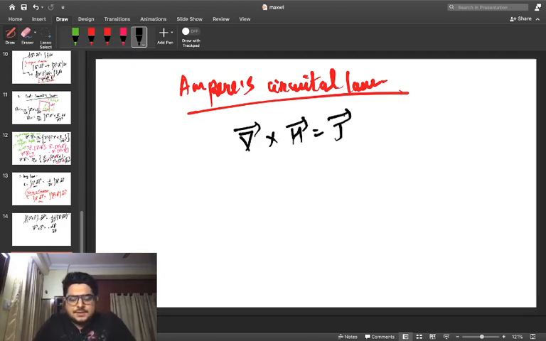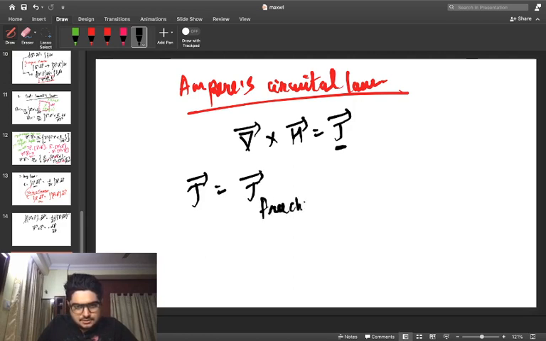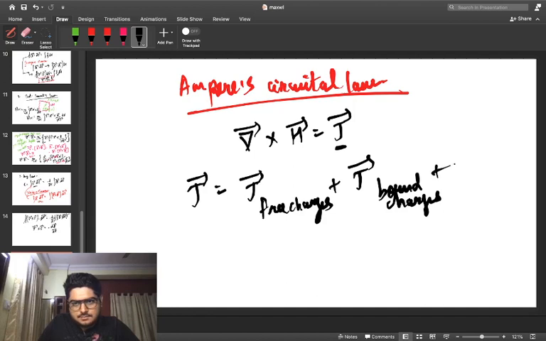Now for time varying magnetic fields, this current density would be a summation of the current density due to free charges, plus the current density due to bound charges, plus J due to certain modifications.